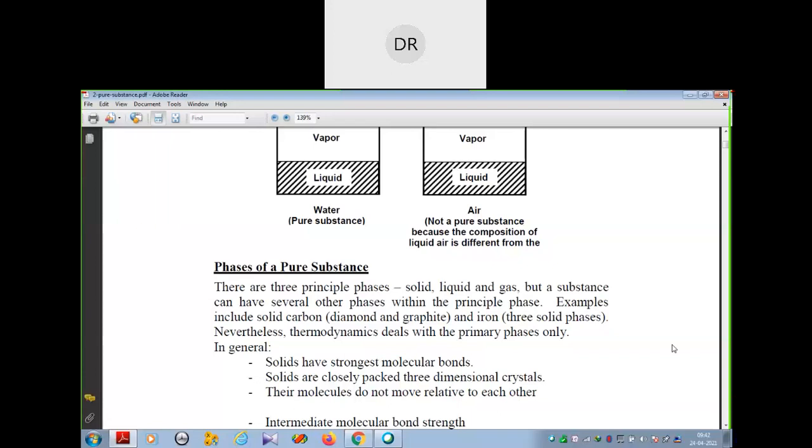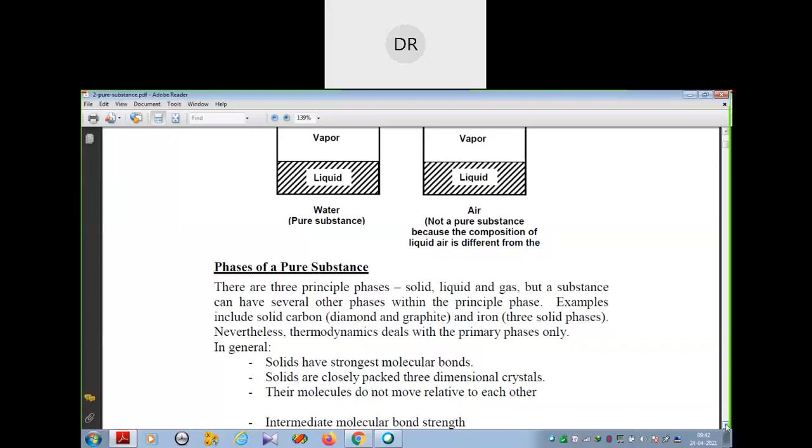Similarly, iron has three solid phases. That means within these principal phases they may have more than one phase. Thermodynamics deals with the primary phases as well as the other phases, but here we will discuss the primary phases: solid, liquid, and gaseous.